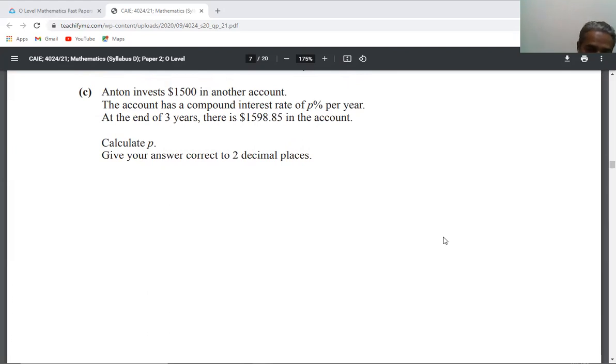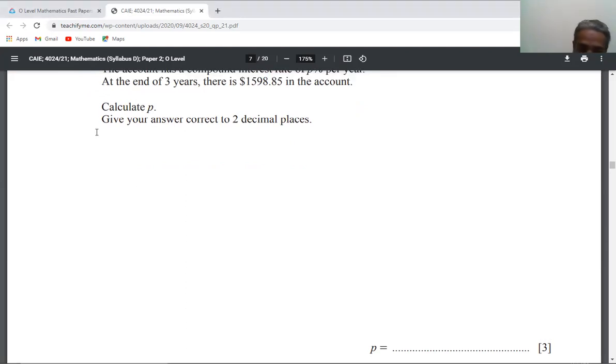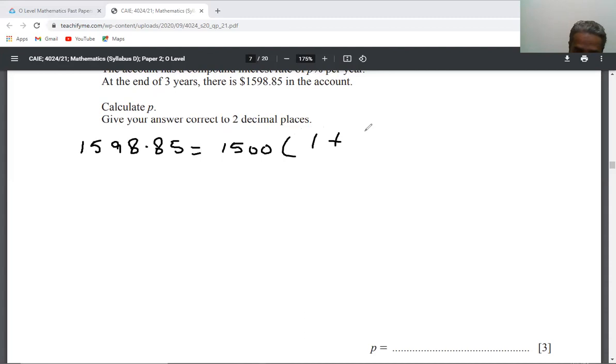So here we will apply the method of compound interest again. $1598.85 is equal to 1,500 into 1 plus P%, whole power 3.